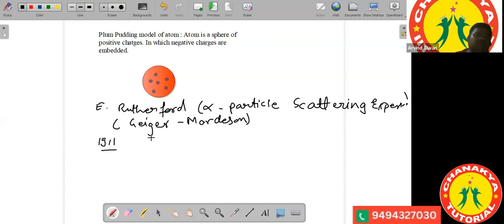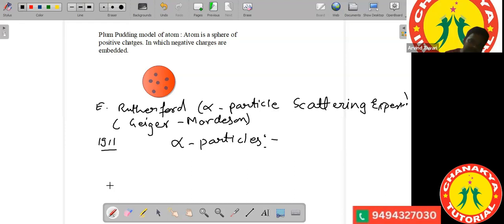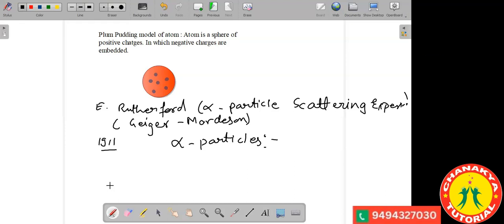Before we move on to the alpha particle scattering experiment, let us understand what alpha particles are. Can anyone tell what alpha particles are? Pranaya, what are alpha particles? Sir, alpha particles are like helium particles, like two helium ions.